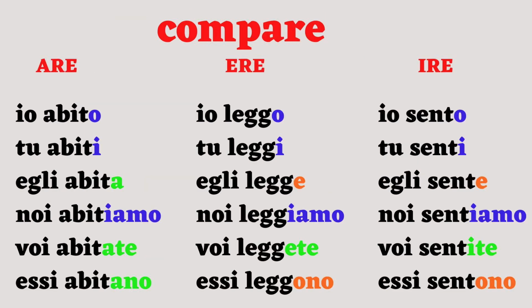It is better to learn the endings with an example, but you can also see how much they differ and how similar they are at times by comparing them, like here. The first two singular persons are the same. The first group has an A for the third singular, while the others have an E. We have the same for the first plural person, and the second plural has ate, ete, ite, so the same vowel from the ending of the infinitive. The third plural changes again. The first group has an A, while the other two have O, like leggono, sentono.